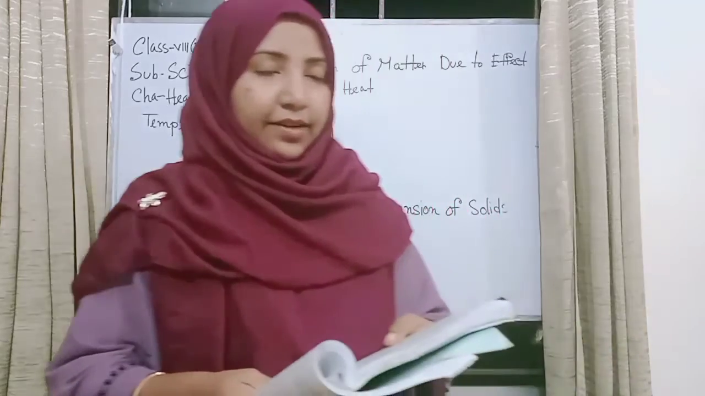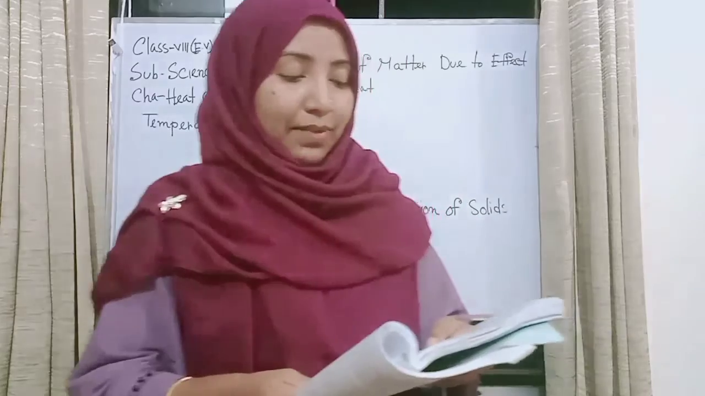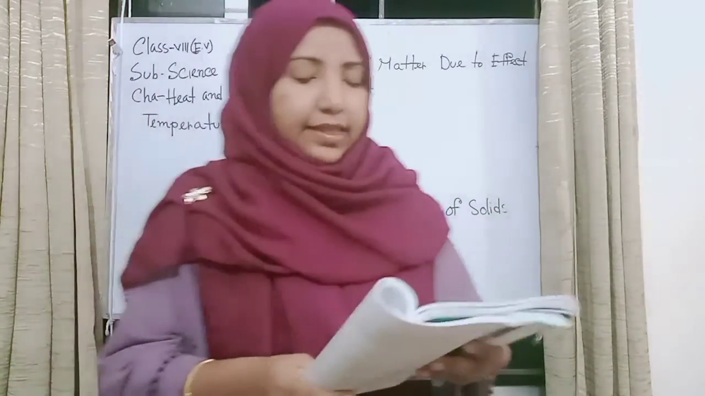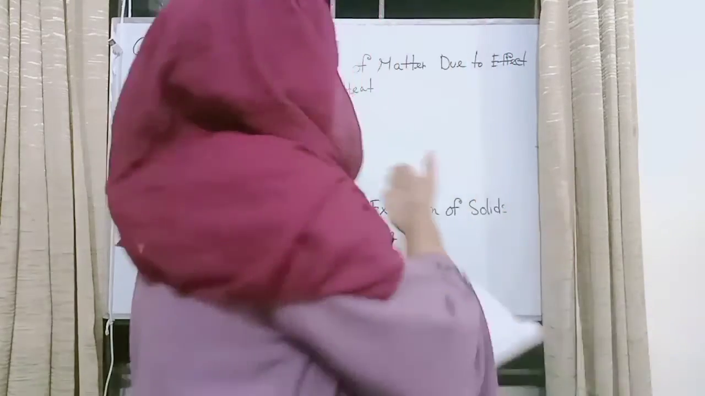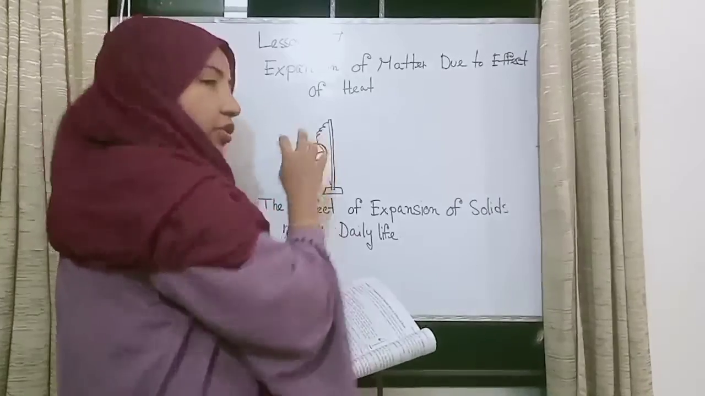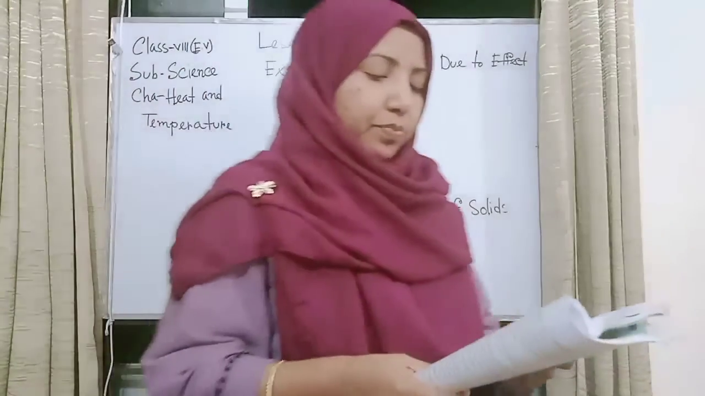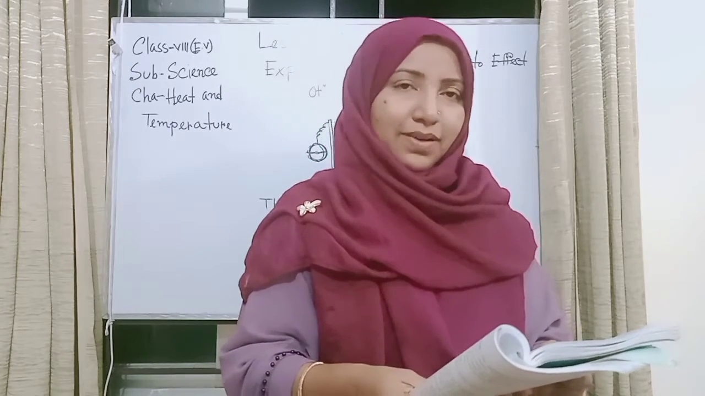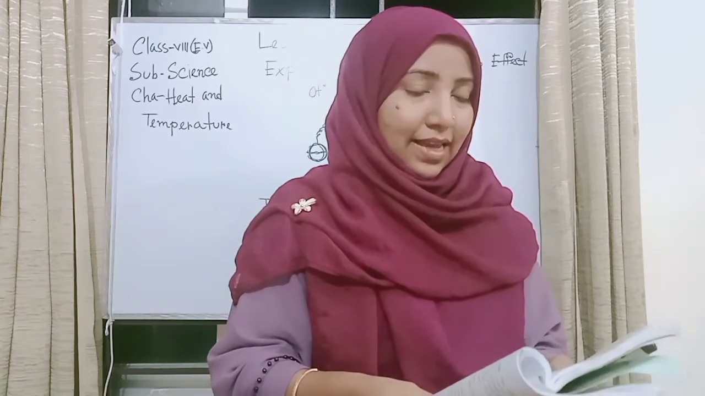Again I repeat, a brass ball and a ring are made so that the ball can simply pass through the ring when it is cold. Insert the ring and ball into the stand as shown in the figure. Now, try to pass the ball through the ring. You will see that the ball passes through the ring. It's an easy experiment.